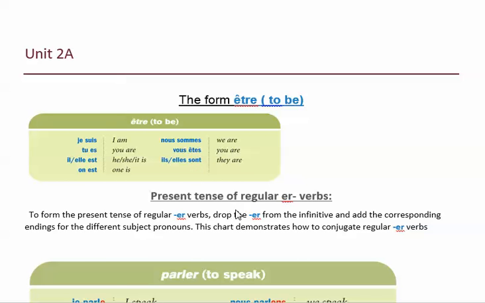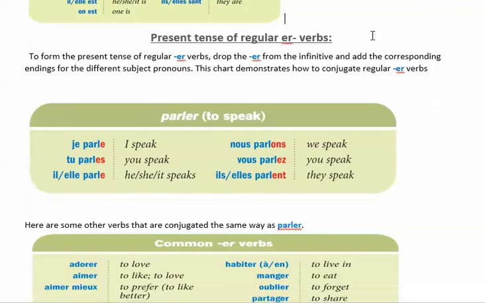Today we're going to introduce a new verb. It's the verb that ends in er. It's called the present tense of the regular er verbs. And there's a way to conjugate these verbs. There's a pattern. So they're regular verbs. So to form the present tense of the er verbs, what you need to do is you drop the er in the verb and you add the corresponding ending for the different subject pronouns.